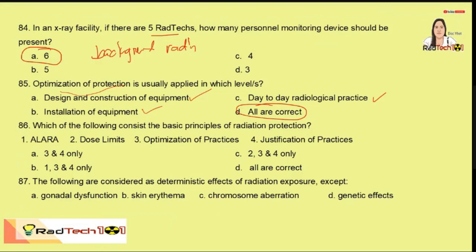Which of the following consists the basic principles? So, basic principles, just like what we have discussed sa previous ration natin. So, basic principles includes justification of practices where the benefits must outweigh the risk. Mas more ang benefits compared sa risk. Yung optimization of practices, which include your ALARA or your cardinal principles. So, this is under optimization. And the third one is the dose limit. So, therefore, all are correct.